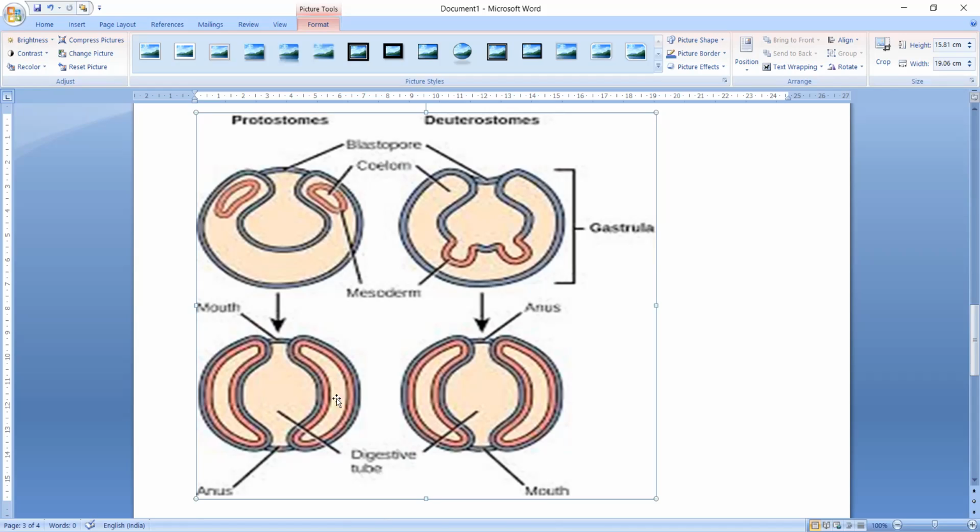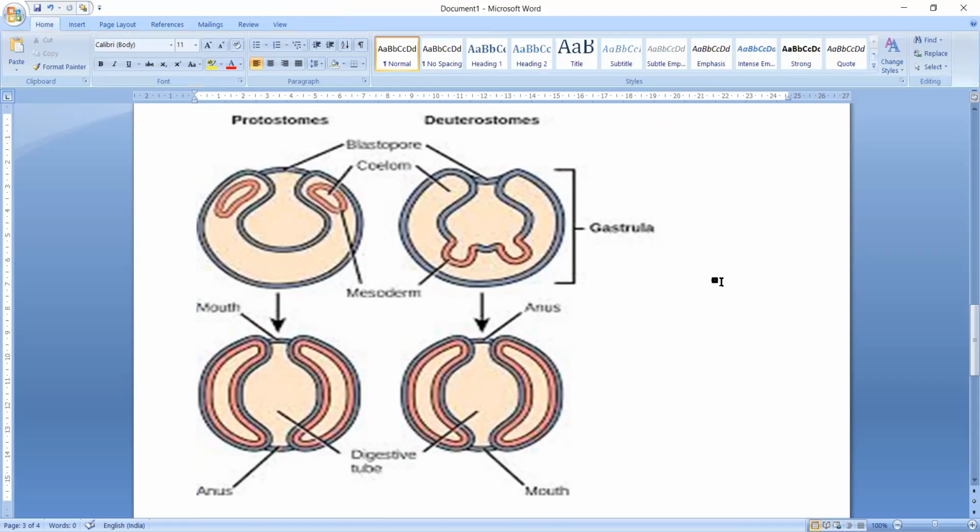And the cavity which is formed in between is called coelom. But here the coelom is formed by splitting of mesoderm. Since it is formed by splitting of mesoderm, it is called schizocoelomata.